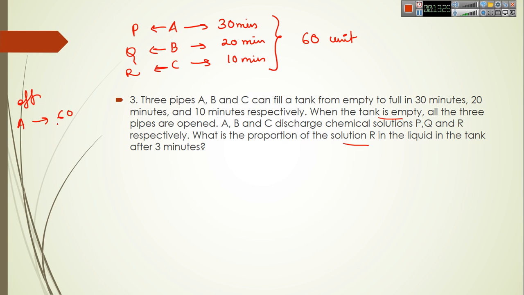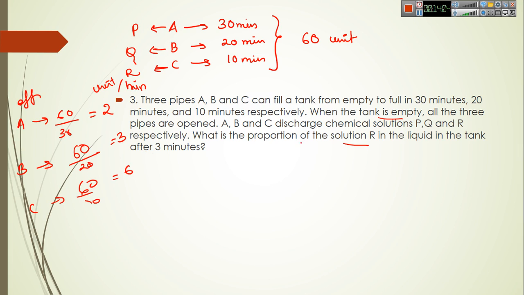So efficiency of A equals 60 by 30, which is equal to 2. B will be 60 by 20, which is equal to 3, and C will be 60 by 10, which is equal to 6. So the unit of efficiency will be unit per hour. Sorry, here we have minutes. Unit per minute. So we have the amount of work they do in 1 minute.